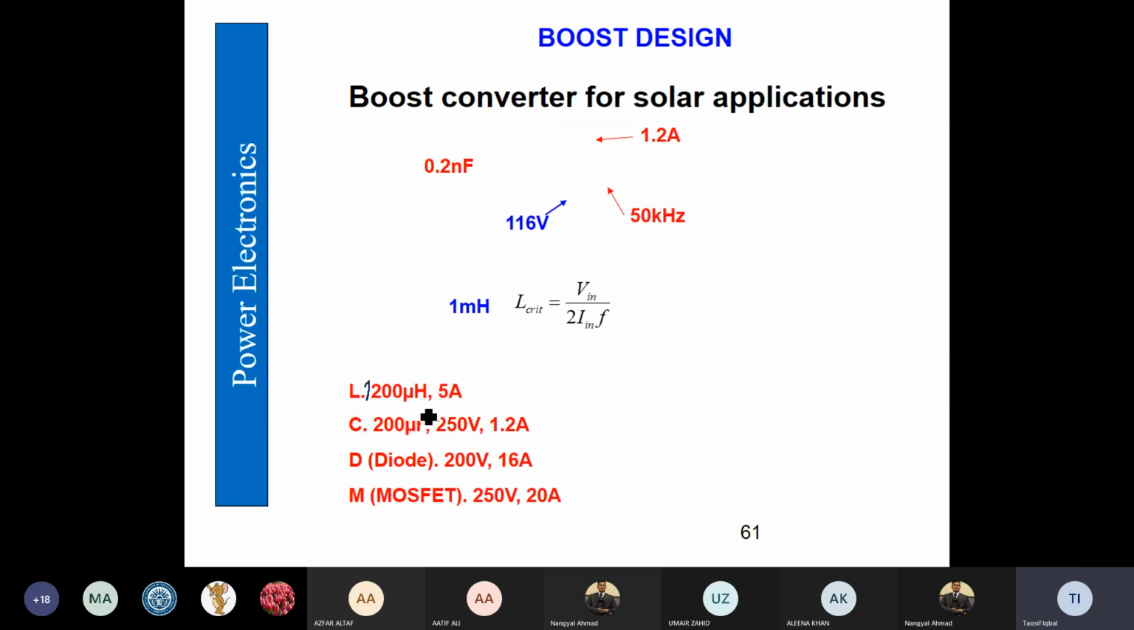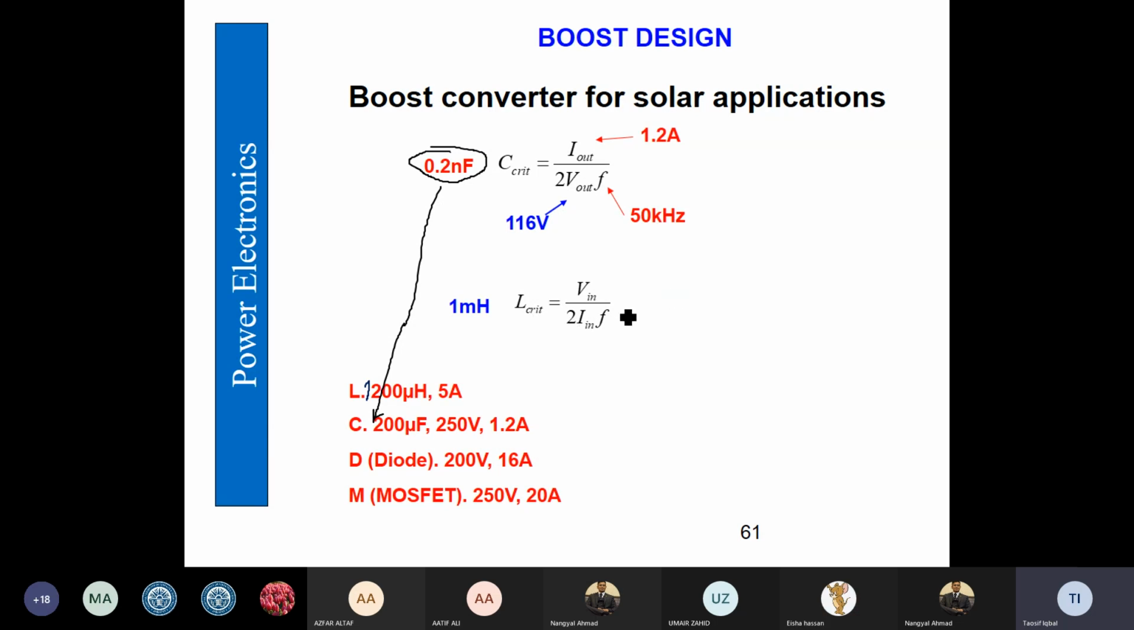So now we find out the values of critical inductance and capacitance. Our output current is 1.2 amperes. Output voltage is 114. It's almost the same, doesn't matter. So frequency we kept 50 kilohertz. So critical capacitance comes out to be 0.2 nanofarad. But we normally take it quite large. So the capacitor value is around 200 microfarad.